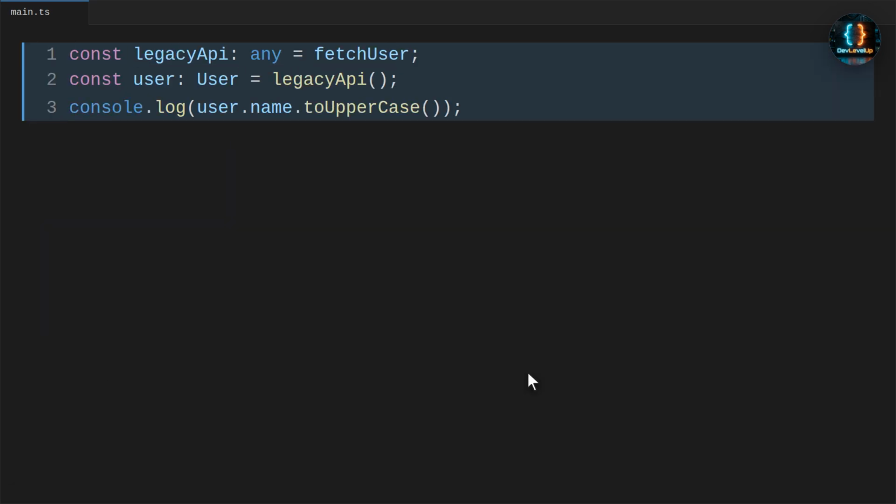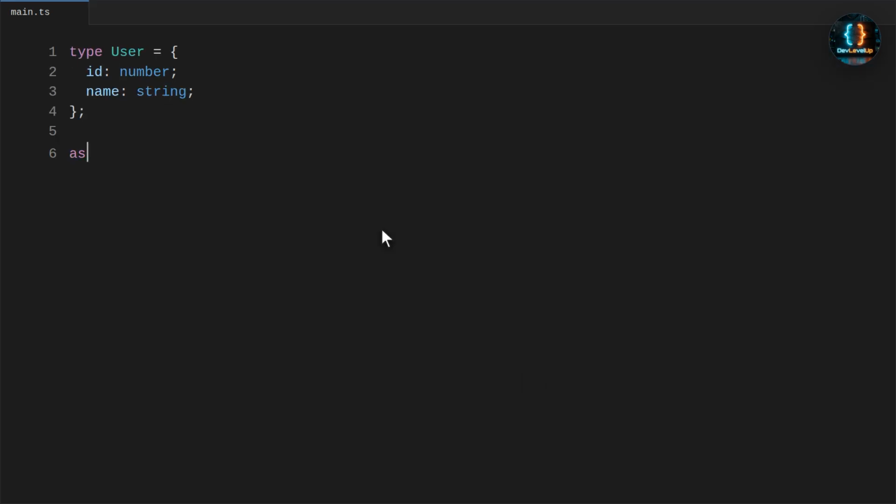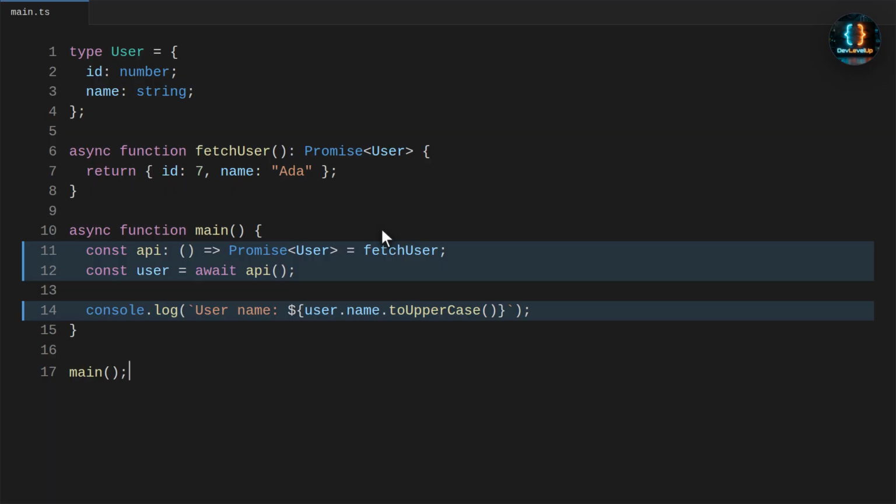Let's break down the type lie. Fetch user returns promise of user, but any lets us assign that promise into a user variable. TypeScript cannot protect us once we throw away the real async return type. Now we fix it by giving the API wrapper an honest type. The function returns promise of user, so the caller must await it before reading name. Now the terminal prints the expected user value.